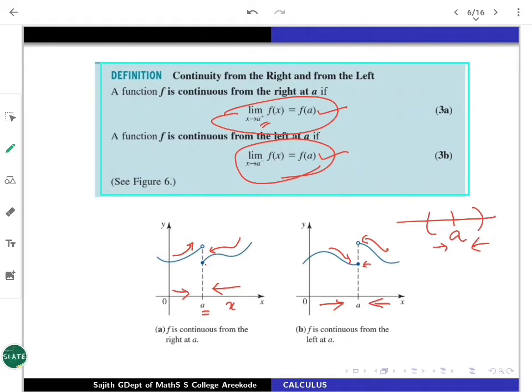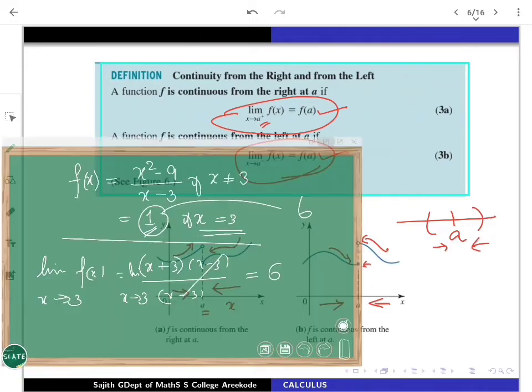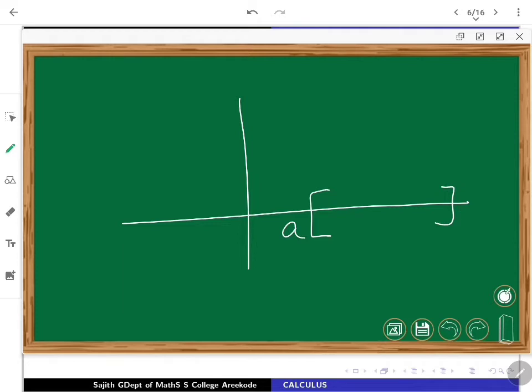See, for example, in a closed interval, this is what I mean. Suppose we have a function defined somewhere from A to B, and your function may be somewhere here, like that.